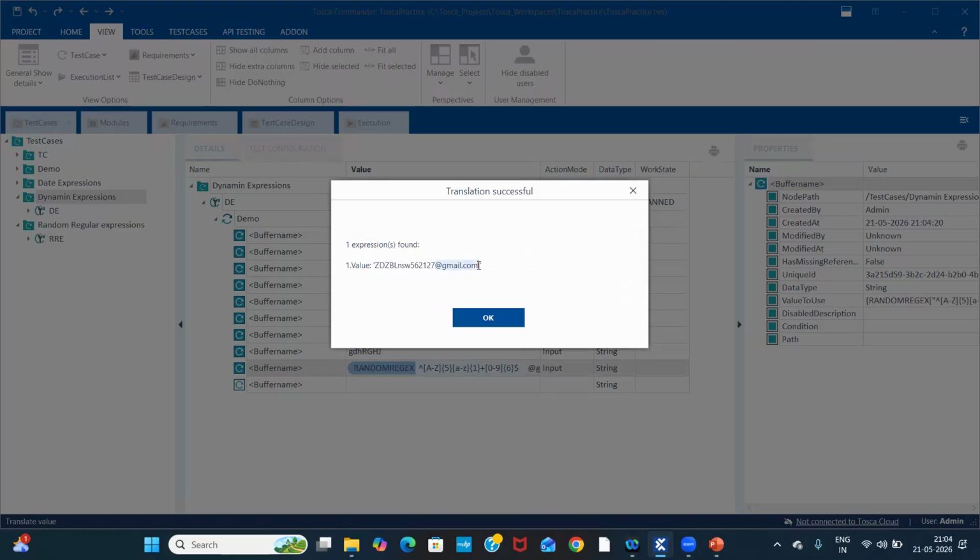This is constant. Why is it constant? I added this one manually. But for these numbers, I gave a random regular expression. That is the reason every time after executing, this data will get changed. If I execute 10 times, 10 times I will get different data only.